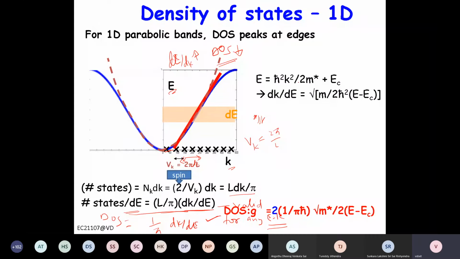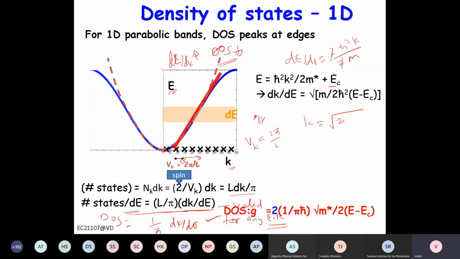If E is h bar k square by 2m plus EC, and you can write a similar expression for the valence band also. So I'm not going to repeat it, you can do it by yourself, because the expressions are very similar. So dE by dk will be two times h bar square k by 2m, right? So dk by dE will be m by h bar square k. Now k you have to substitute from here, right? So k you can write